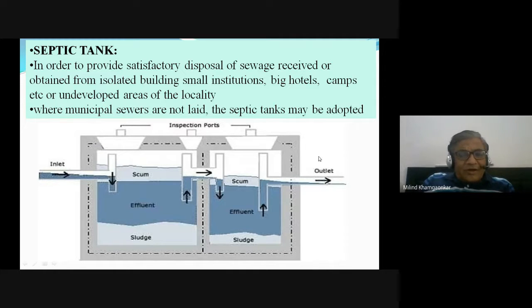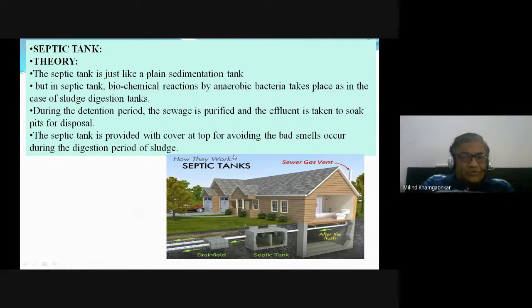It does not contain sludge. It is purely water. It comes out and is then allowed to percolate into the soak pit. Or with proper treatment, it can be let out into a nearby nala, etc. So this is the overall functioning of the septic tank through this sketch. There are numerous sketches I will be showing you in the next slides to come.